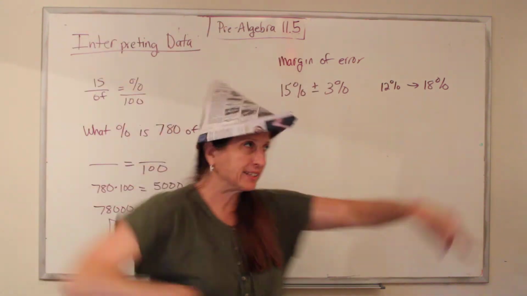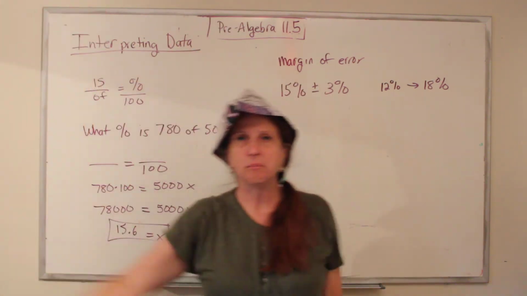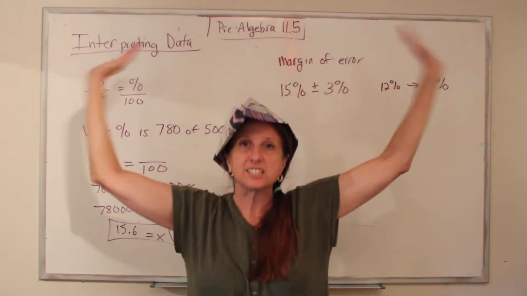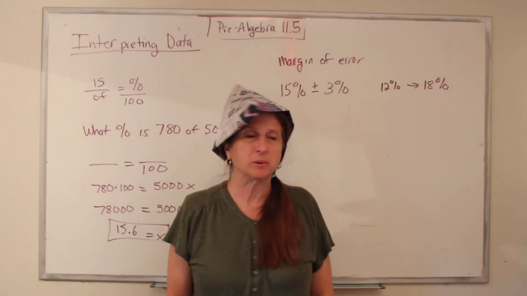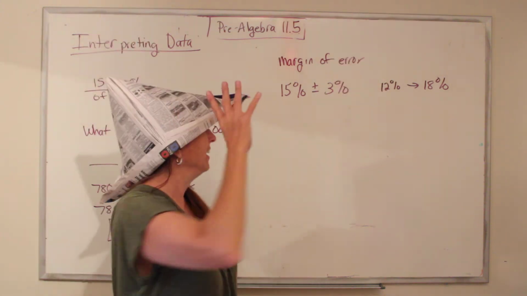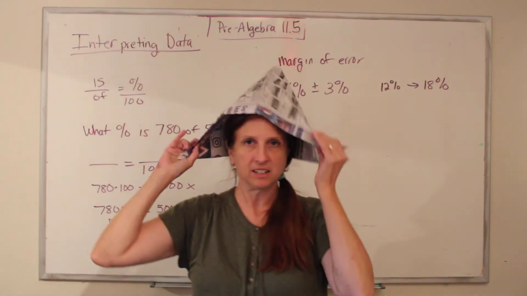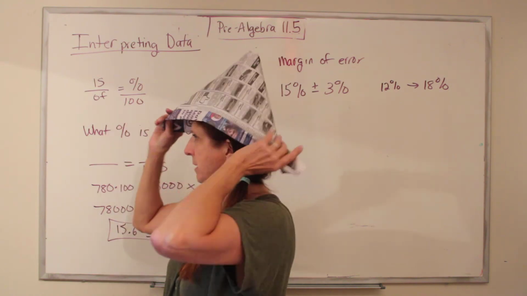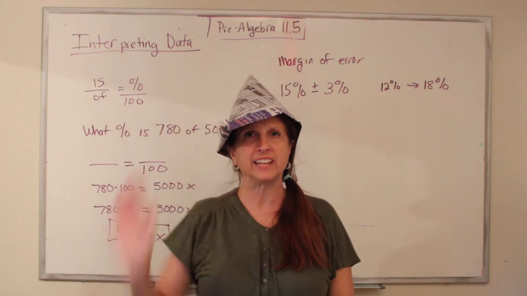Why do I have on my stylish party hat? Because this is our last section. We are finished with our Pre-Algebra. Yay! So I got on my stylish party hat. Is it better that way or that way? I think it's better maybe that way, at a jaunty angle.